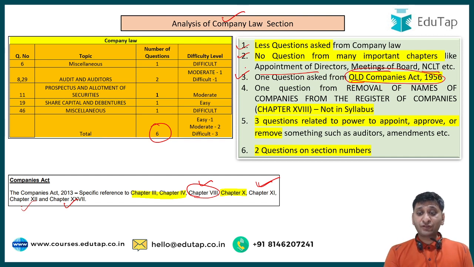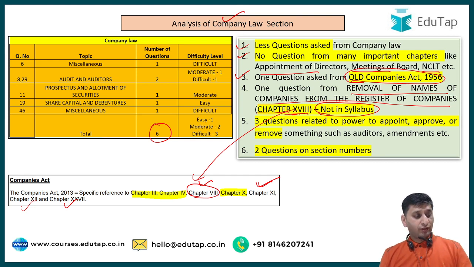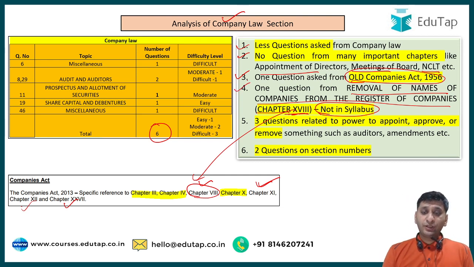And there was one question from chapter number 28, that is removal of names of companies from the register of companies. This was not in the syllabus. If you see here, chapter 28 is nowhere in the syllabus, but there was a question asked from it. This chapter is related to removal of names of companies from the register of companies, right? So this is one point to be noted.